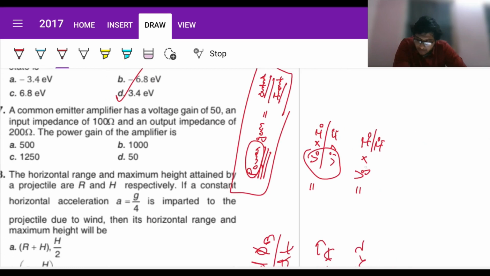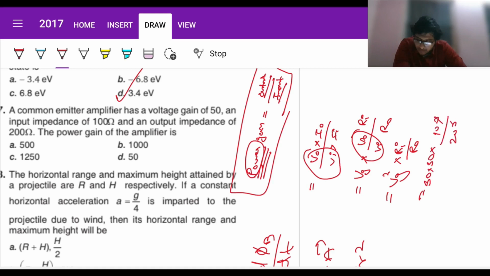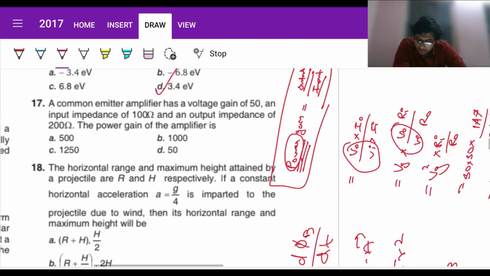So voltage gain is this much. We have a voltage gain and we have impedance. So I can again be written as V by R, so V naught by R naught and V I by R I. So this is again going to be voltage gain squared into R I by R O. Voltage gain is 50, so 50 squared. Input resistance or impedance is 100 ohms and output is 200, so it's just going to be half of it, so 1250. It's directly going to be C.